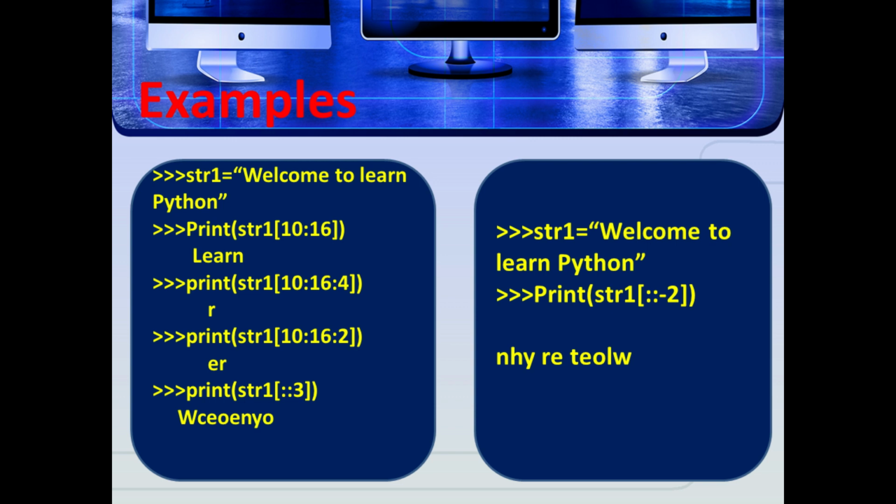What is the meaning of the double colon? It represents that the first character should be printed, W. After leaving the two characters, the next character is C. After leaving the two characters, it should be printed as the next character, E.